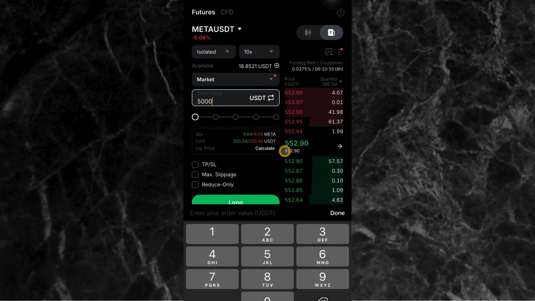So how can we get the calculation right there? Let's say, for example, you want to trade with $100. It will be 100 times 10, which is 1,000. So you change this 5,000 to 1,000, and you can see the cost is $100. So it means that you are just trading with $100 out of the 1000 USDT airdrop. It's as simple as that.